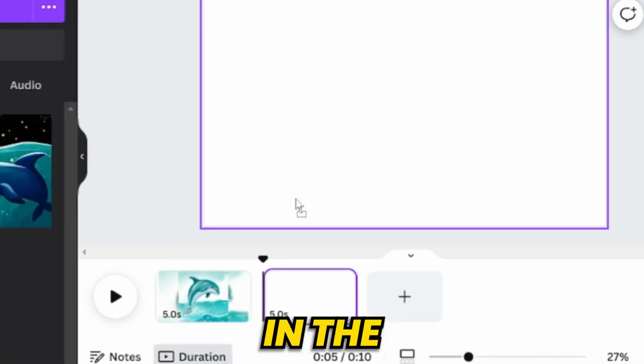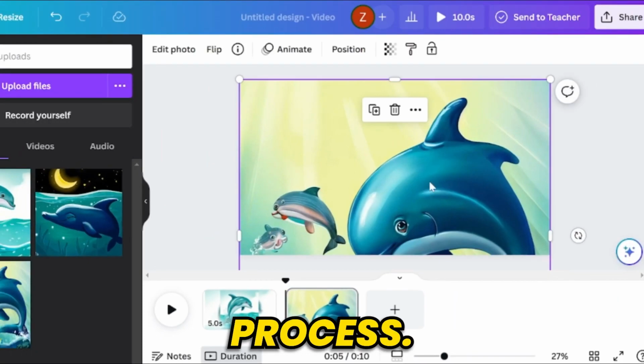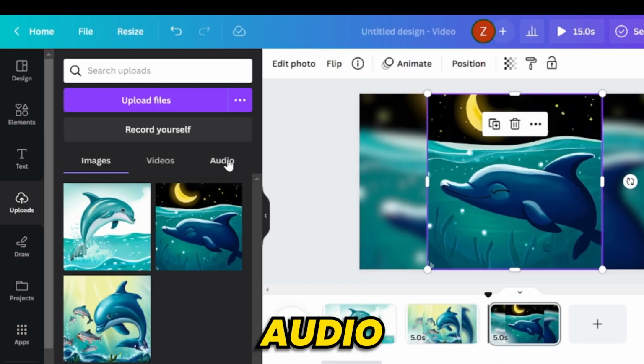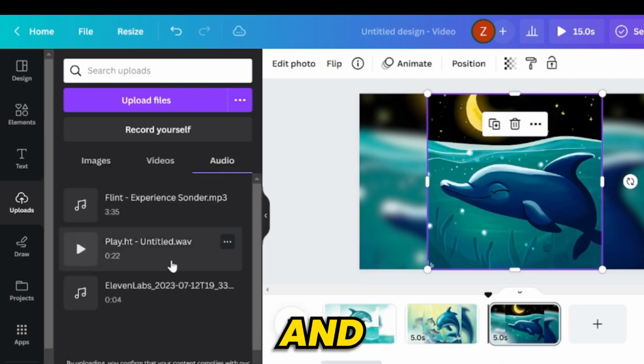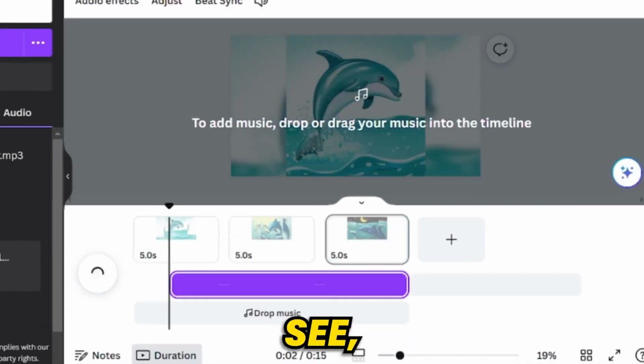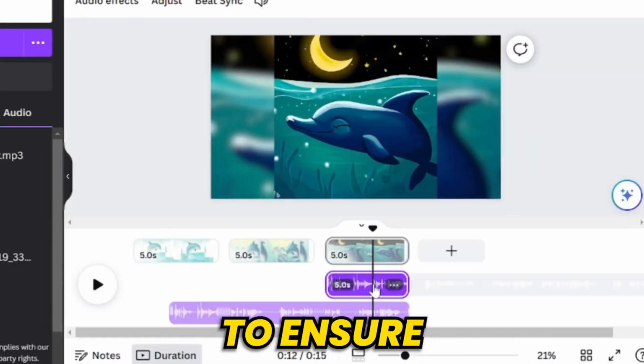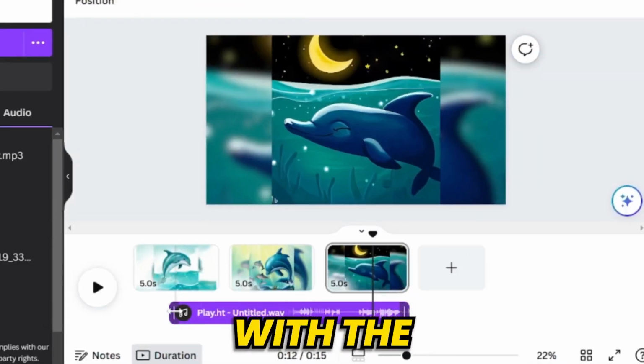To add in the next image, click on the plus sign and add in the next image. Repeat the same process. Once you're done, go to the audio section and add your voiceover and background music. As you can see, I kept adjusting and readjusting to ensure the images went along with the voiceover.